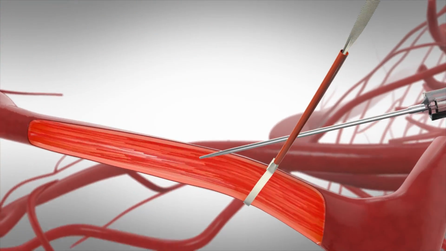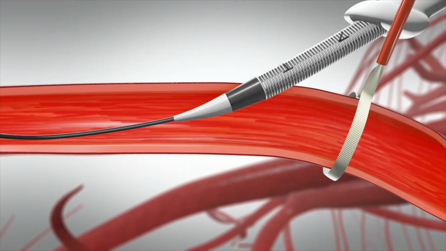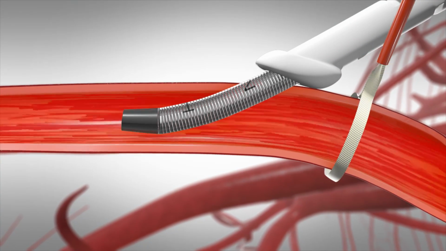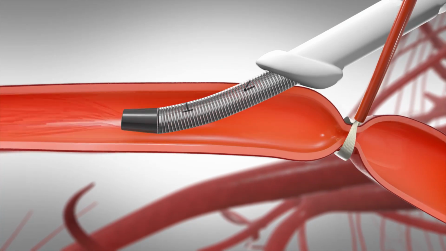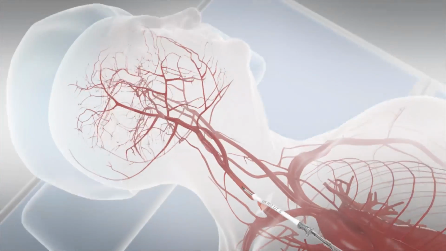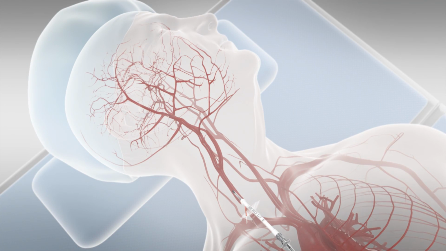A specialized sheath is placed through a small puncture in the common carotid artery. This sheath will be used to deliver a stent. But first, it will temporarily reverse blood flow in the artery. Flow reversal keeps debris moving away from the brain, protecting it from dangerous emboli.